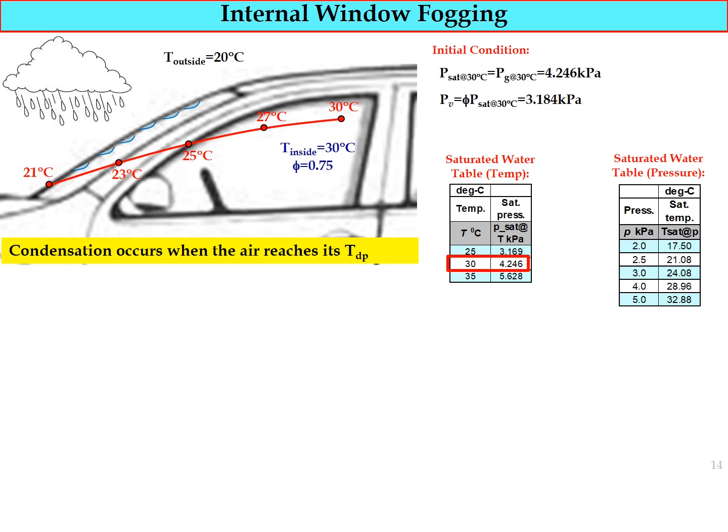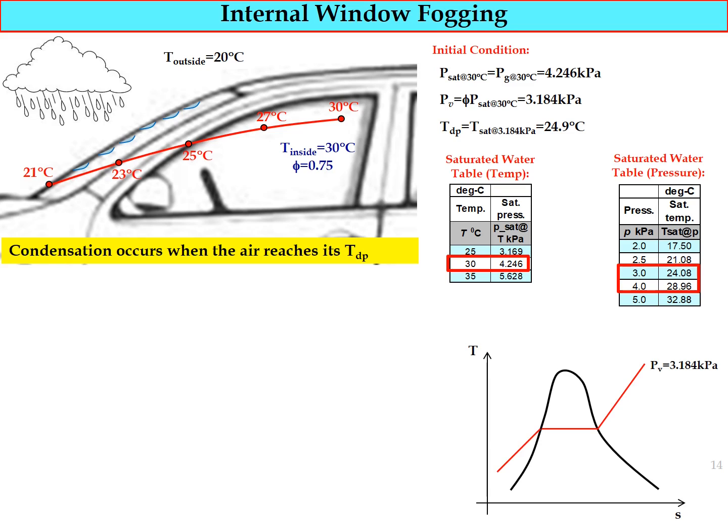From the partial pressure of water vapor, we can determine the dew point temperature based on the same saturated water table, based on pressure. So we need to make interpolation between 3.0 to 4.0 kilopascal, and also the saturated temperature between 4.08 and also 8.96. So by using the interpolation, we can determine that the dew point temperature, which is also equal to the saturated temperature at 3.184 kilopascal, equal to 24.9 degrees Celsius.